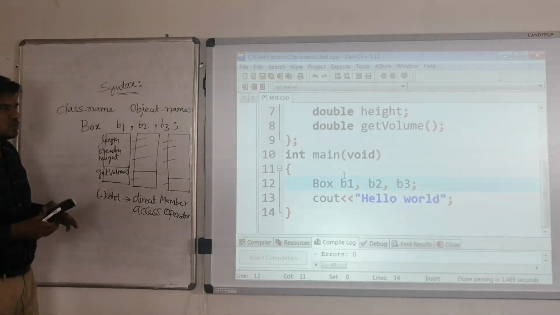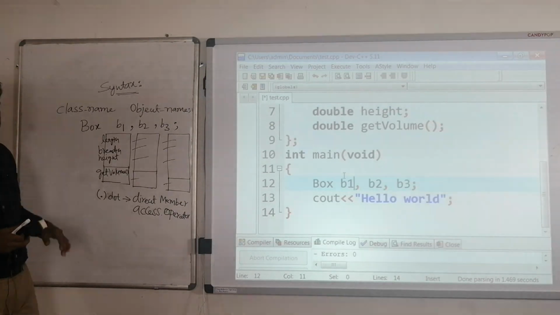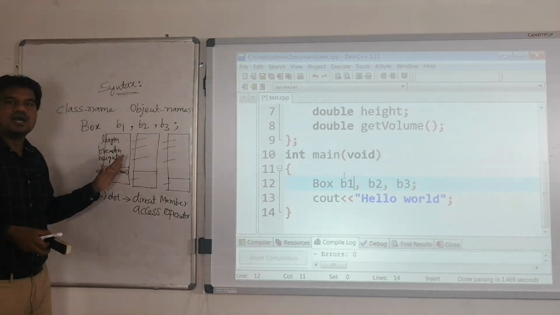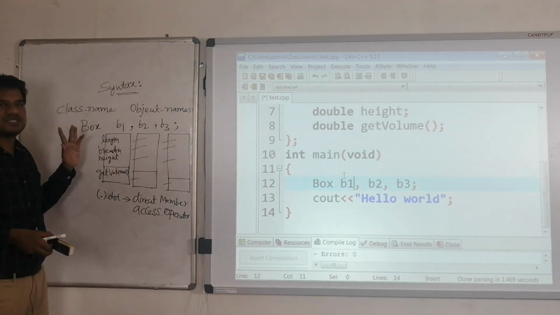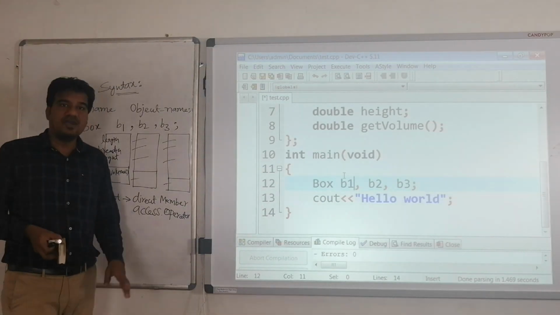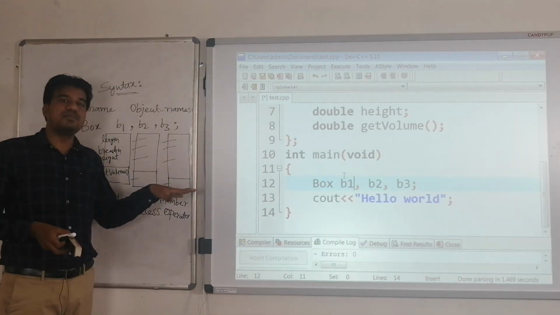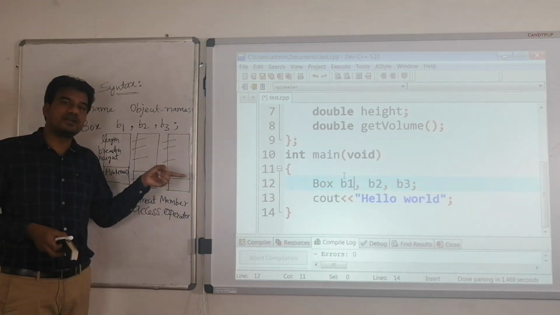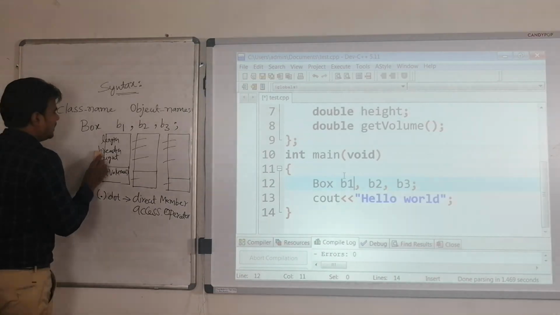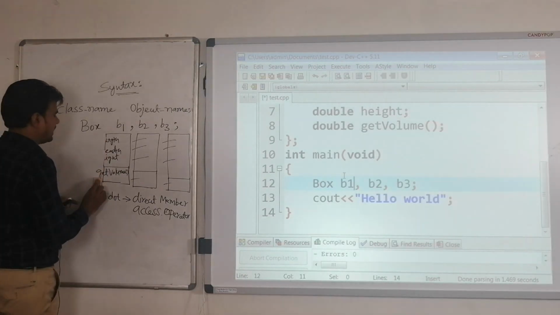Okay, two things. Quickly we will see how we can initialize the data members of the B1 object, and how we can initialize the data members of the B2 object and B3 object, and whether initializing the data members of B2 is going to affect B1 or not. So I will quickly draw the memory representation for your understanding.